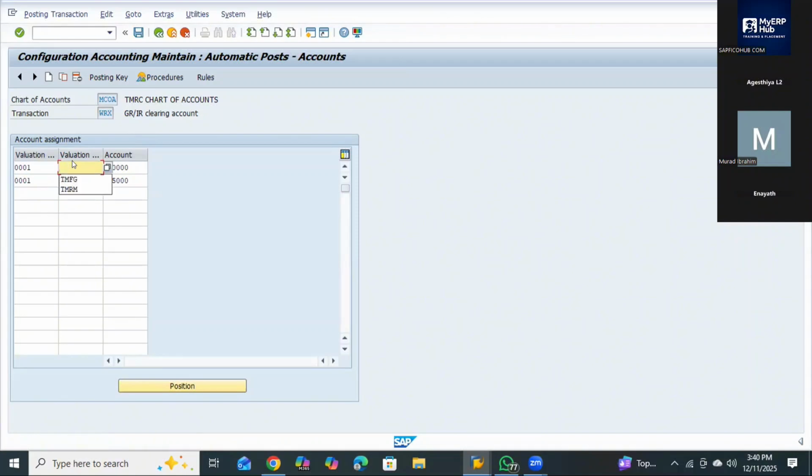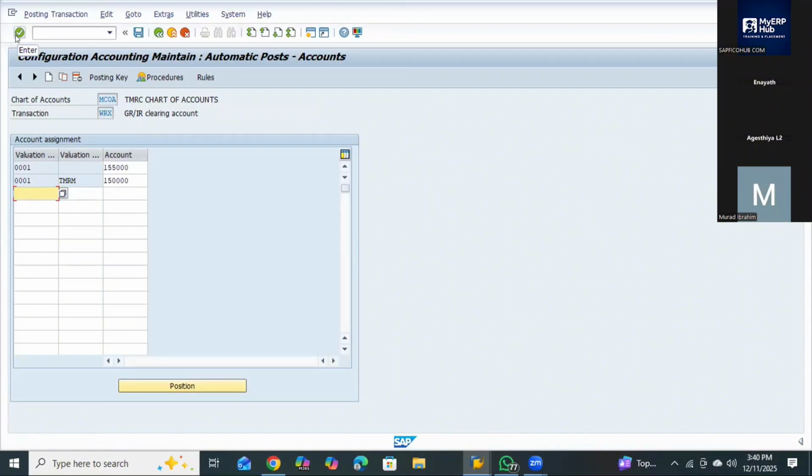But how will SAP understand it's a GRIR, it's a SRIR? Valuation class is mandatory, right? Okay, it's mandatory. For this also it's blank, right, sir? 3,200, right? For service.